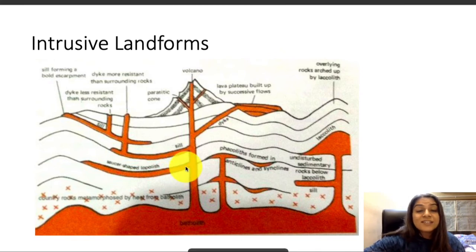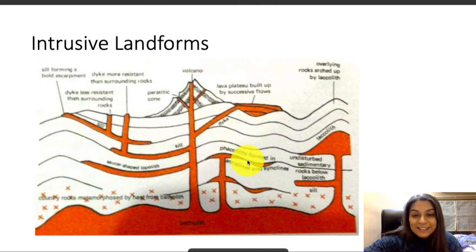Then if there is a saucer-shaped or concave form of landform of lava, this kind of landform is called a lopolith, and if it is convex, it is called a laccolith. So lopolith and laccolith. And then there are anticlines and synclines.